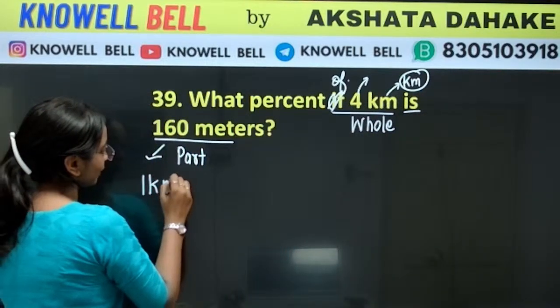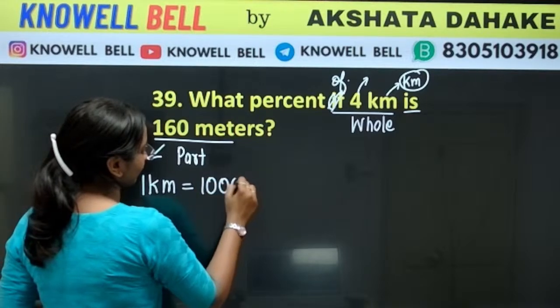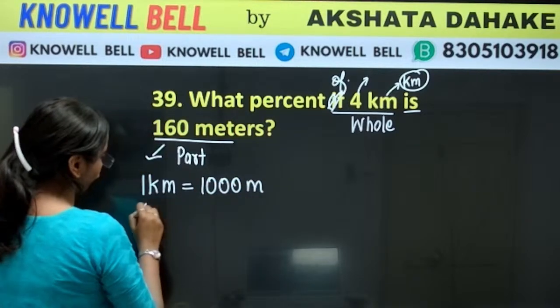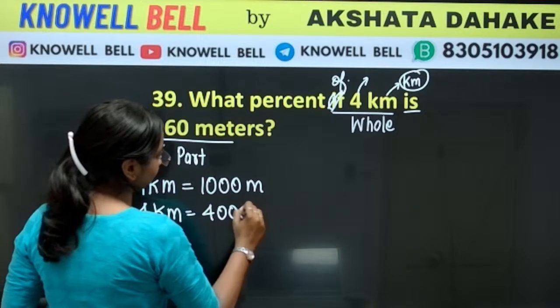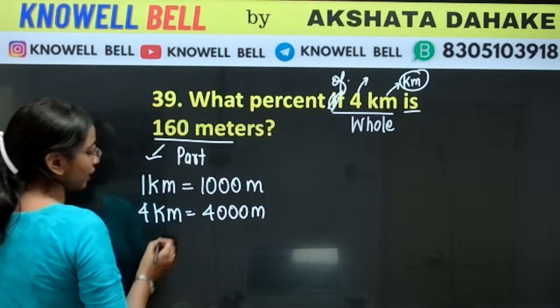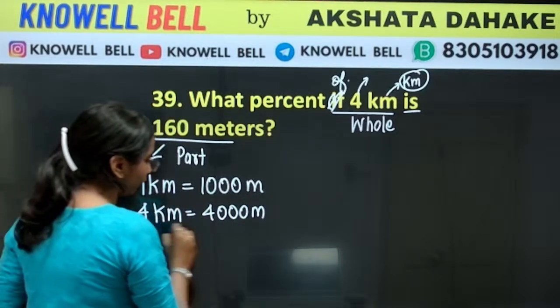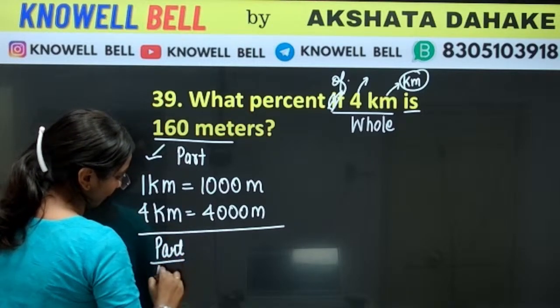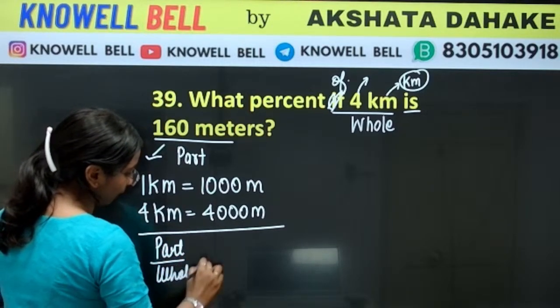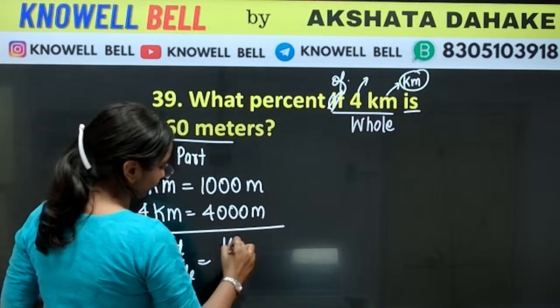1 kilometer is equal to how many meters? 1 kilometer is 1000 meters. So 4 kilometers will be how many meters? 4 kilometers will be 4000 meters. Now what are we going to do? Now we will create the fraction. Fraction is part upon whole. Part is 160, whole is